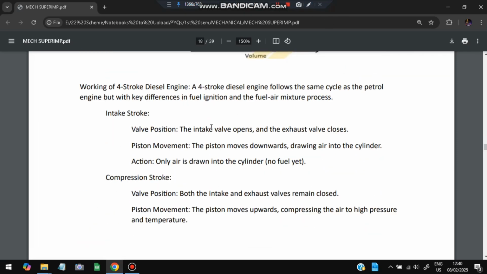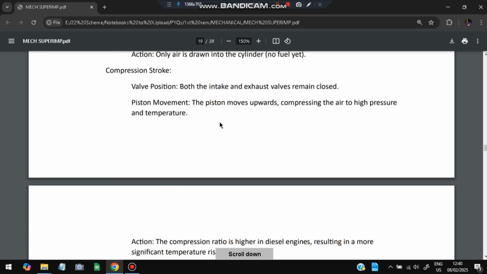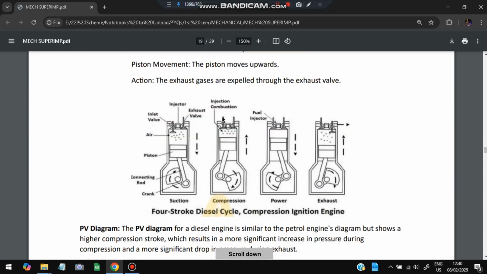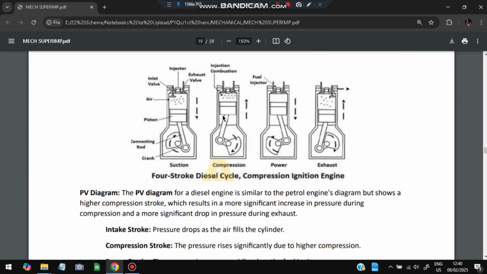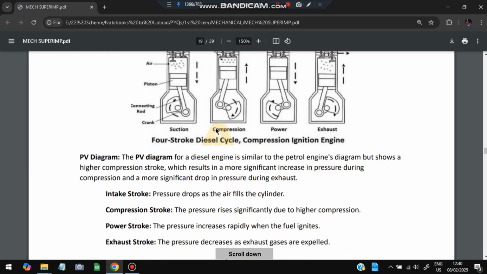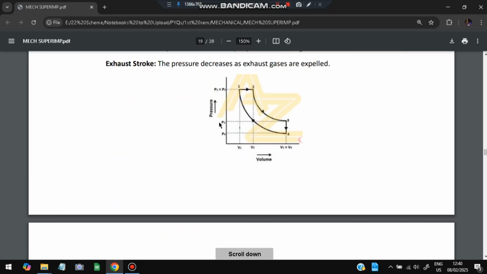So this is the diagram you need to make for the petrol 4-stroke engine. Like that only we have the 4-stroke diesel engine. Here also it's the same thing, but it is more intense. That's all, you have to write the difference. Everything will be the same. The theory part, you can go through it. So the graph will be slightly like this because it is just a bit more intense. Initially it was like this in the petrol, but here it is more intense, meaning the pressure will increase more in diesel. That is the difference.